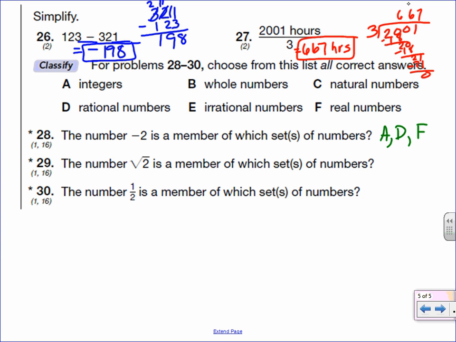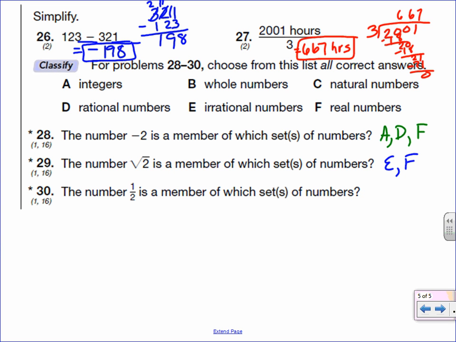The number square root of 2 is a member of which set or sets of numbers? Well, 2 is not a perfect square, so if I take the square root of it, it's not going to be a pretty number. So it's going to be an irrational number, a number that does not repeat and does not end as a decimal. So square root of 2 is an irrational number, and it's also a real number, since real numbers are all the numbers to choose from.